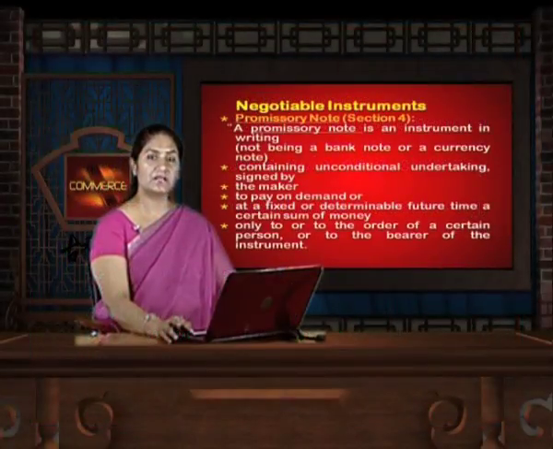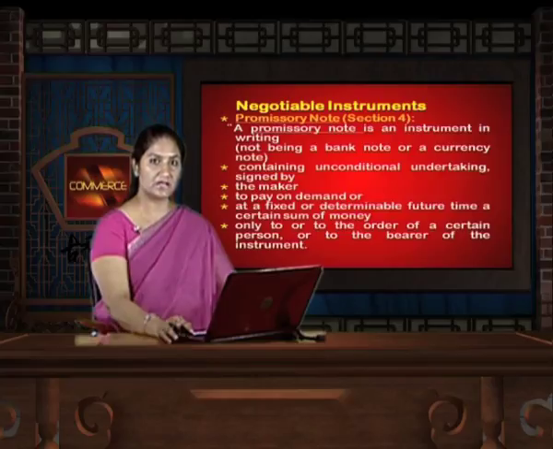That means that a promissory note is a legal instrument which is in writing. It contains an unconditional undertaking, that is a promise to pay a certain sum of money to a certain person at a particular date, and which can be presented by that payee himself or through another person who is the bearer of the instrument.